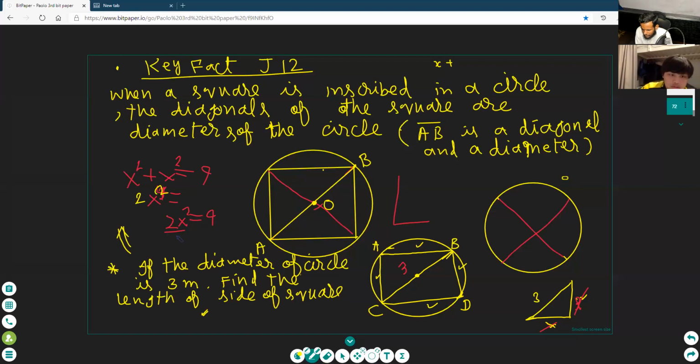Divided by 2, divided by 2. Yes. Equals 4.5, equals x squared. And you can use a calculator for finding this. Square root of 4.5. Yes. Take the square root on both sides. Okay. The square root of 4.5 is 2.12. Right, here x is equal to 2.12. Okay. What is the length of all sides? Write the length of all sides.